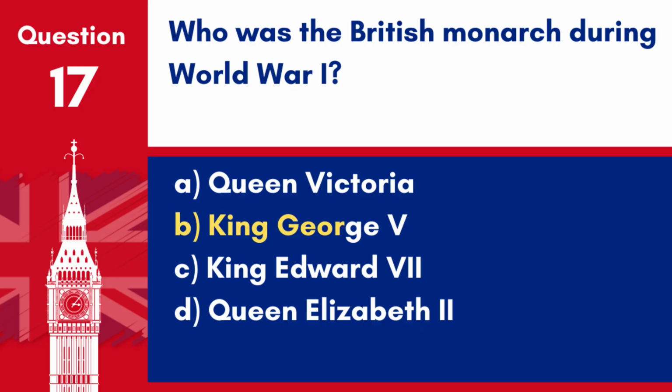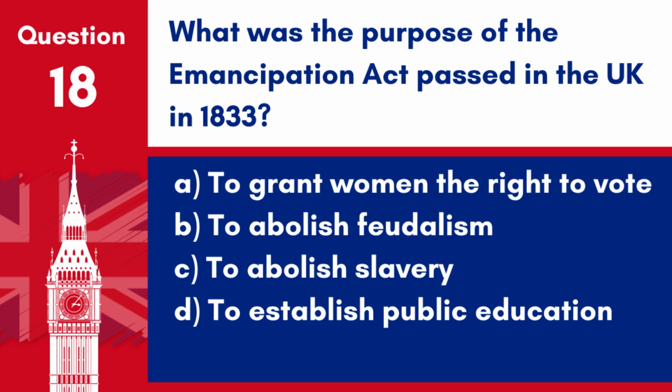Answer. B. King George V. The British monarch during World War I was King George V. Question 18. What was the purpose of the Emancipation Act passed in the UK in 1833? A. To grant women the right to vote. B. To abolish feudalism. C. To abolish slavery. D. To establish public education.